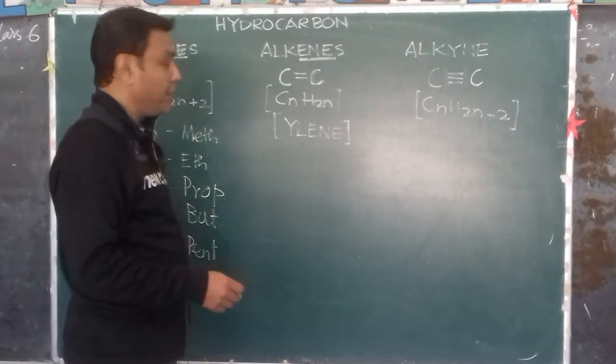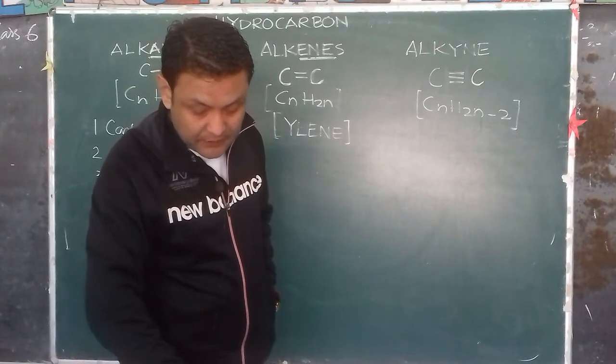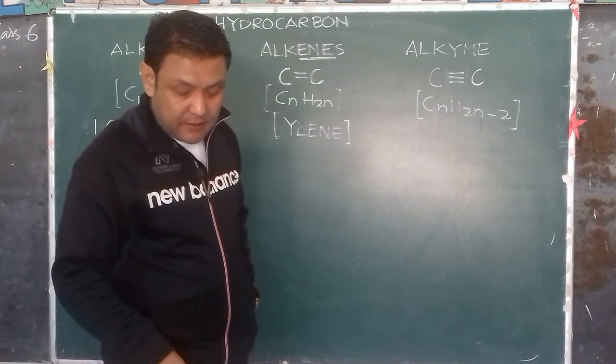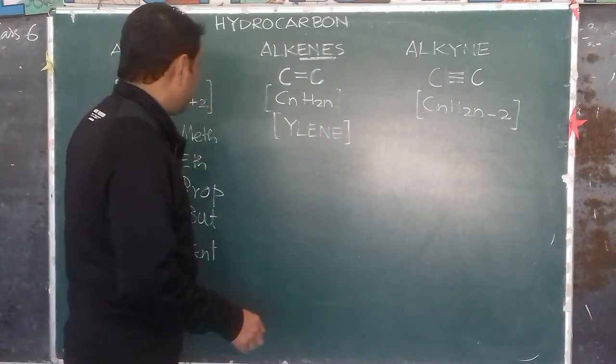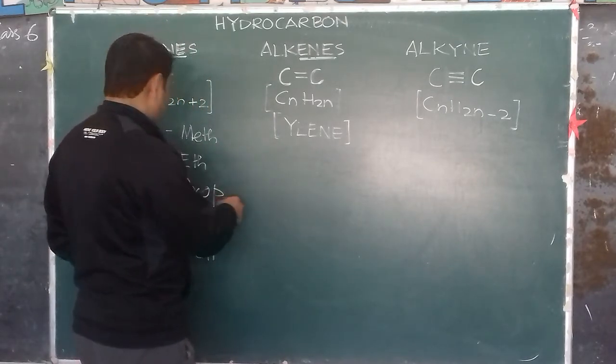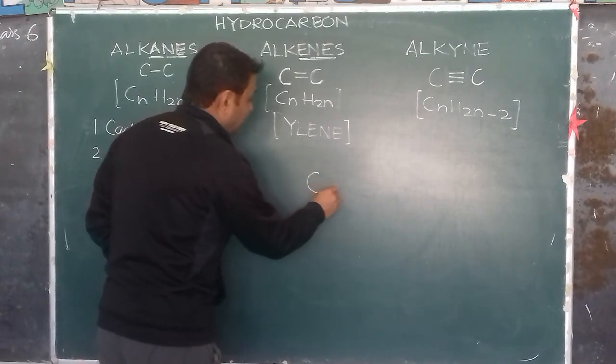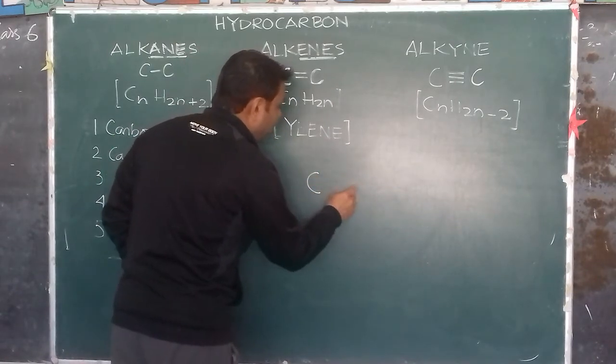So now we come to the alkyne group. Similarly, we have ethyne, having a carbon-carbon triple bond.